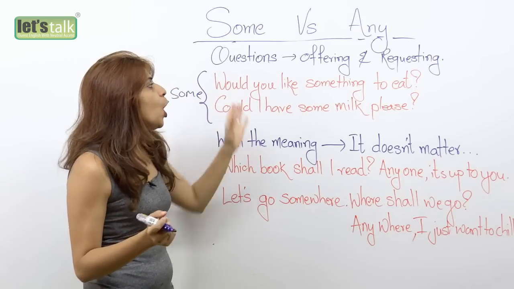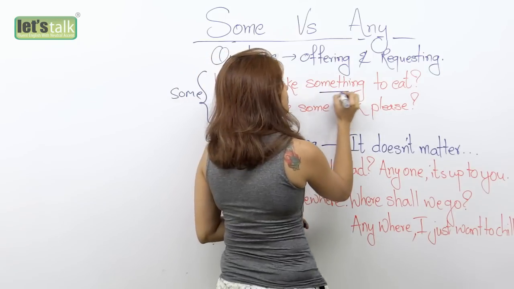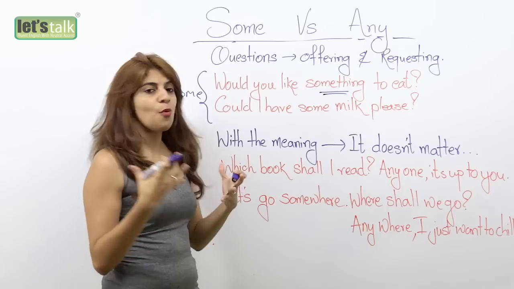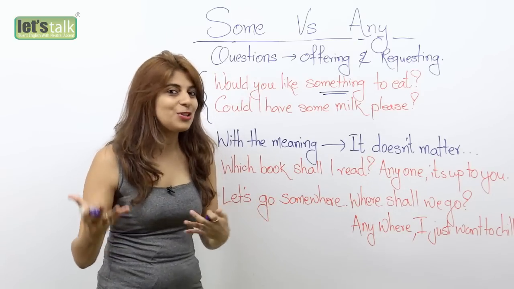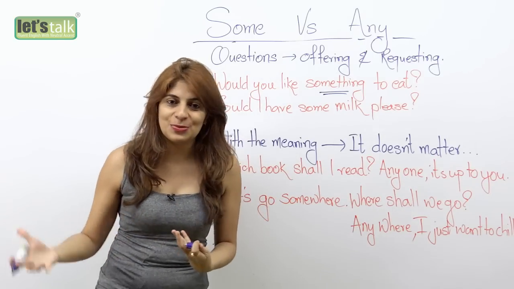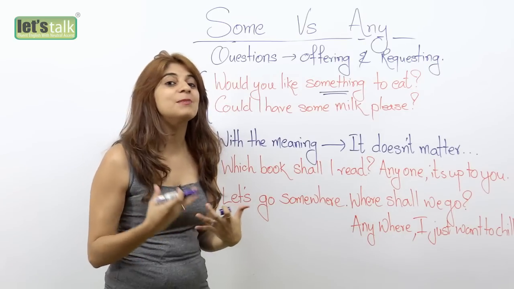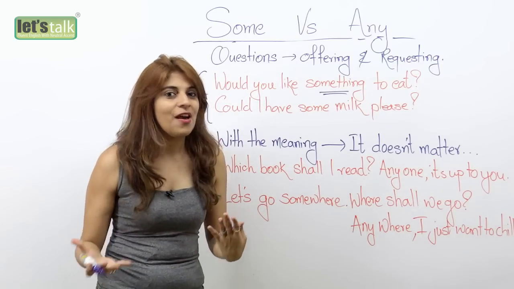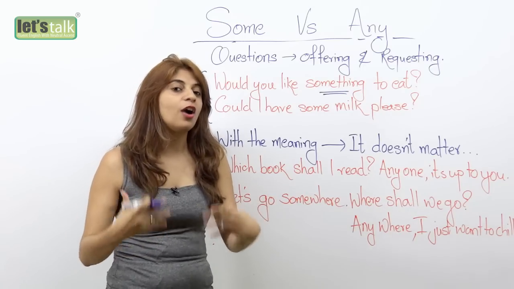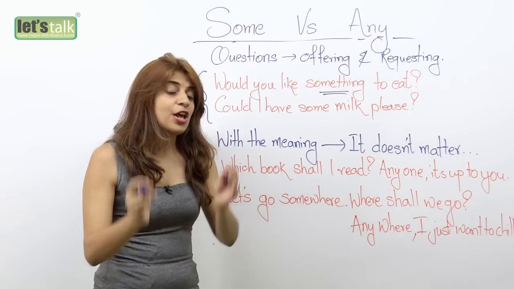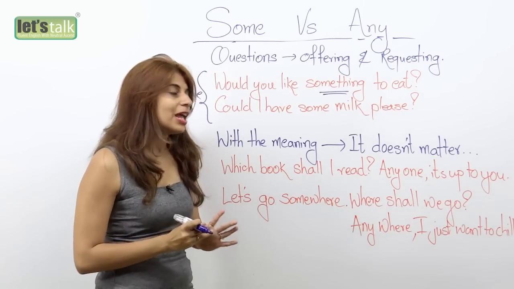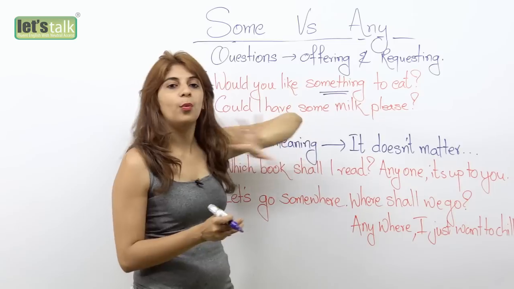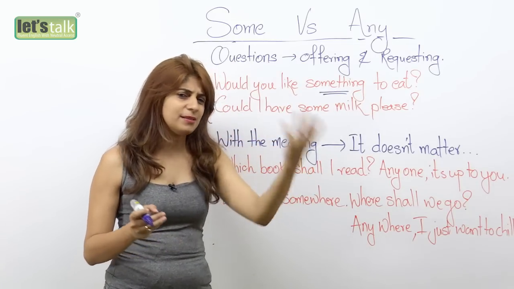For example, would you like something to eat? You have guests at home and you want to offer them something to eat. Or would you like to have some more tea? Would you like to have some more juice? This is the way you offer something, so you would always use the word some or words like something, somebody, someone.